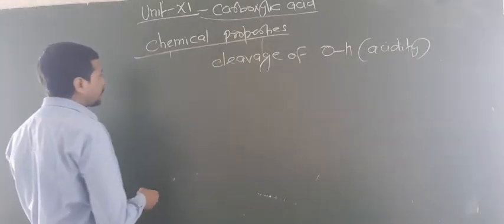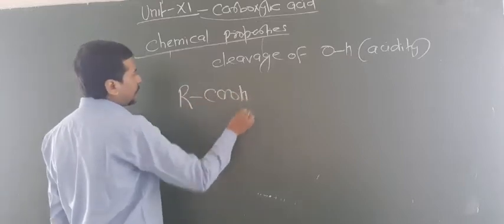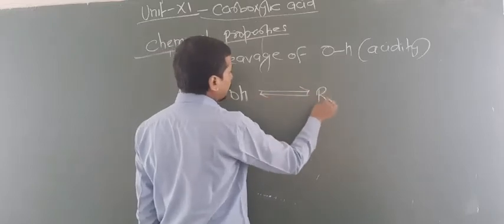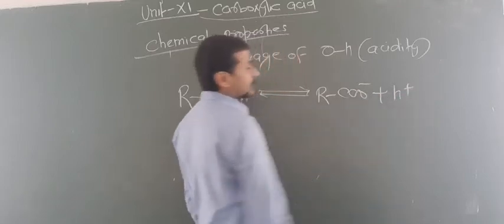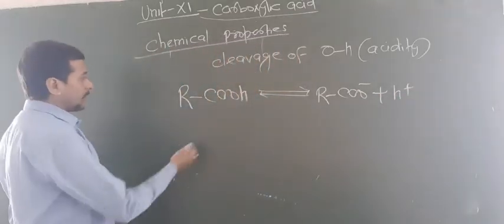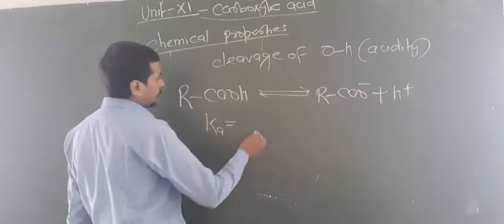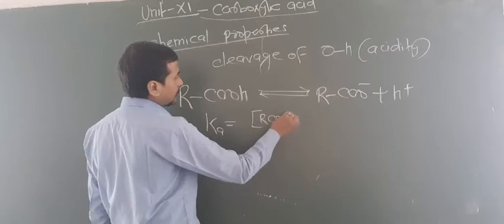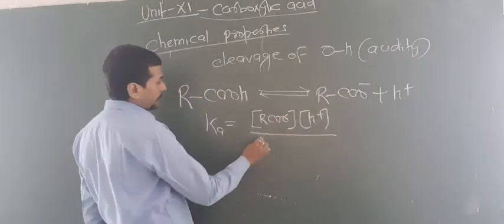So now let us focus here. What happens here? RCOOH will break like this, into RCOO negative and H plus. This is the acid. So we write the acid constant Ka equal to the concentration of products divided by the concentration of reactant.